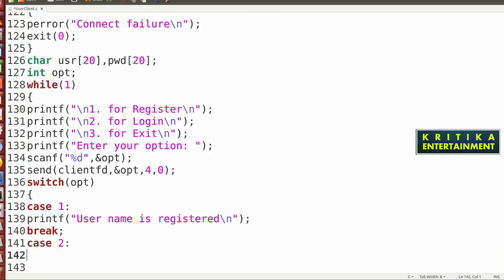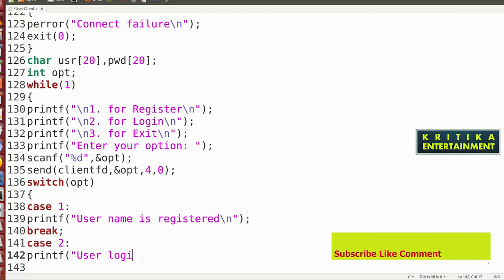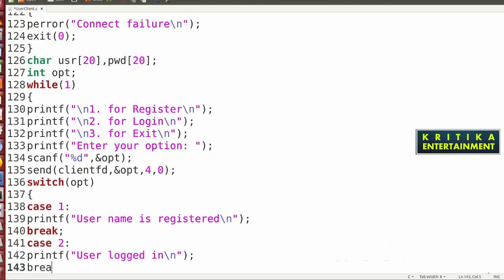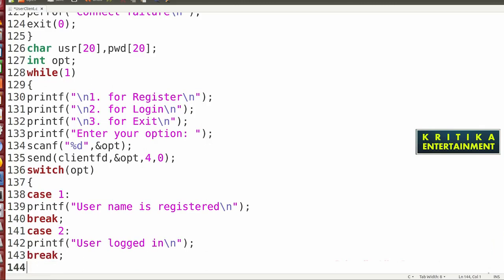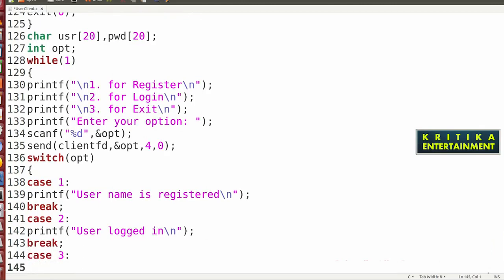Okay, printf user logged in. Then break. Then case 3. Here write exit. Case 3 is for exit purposes.